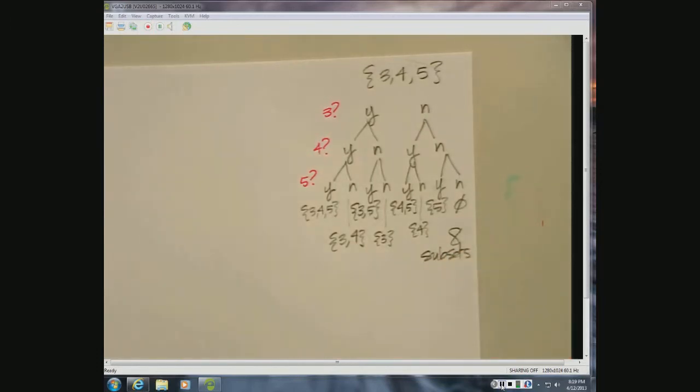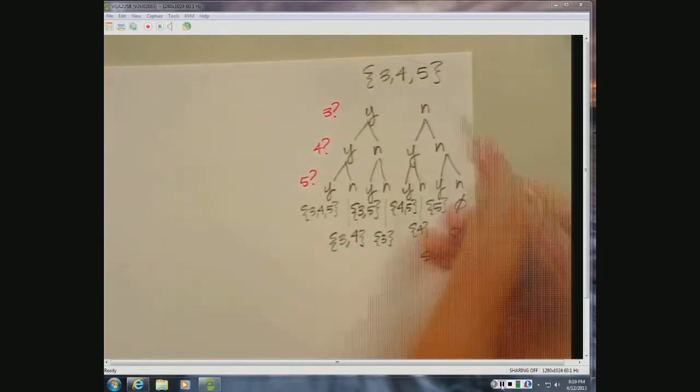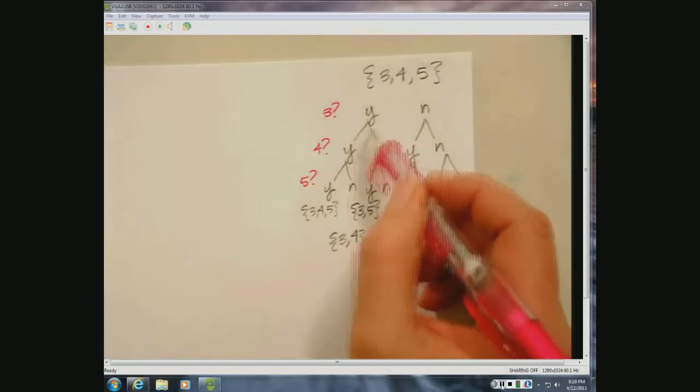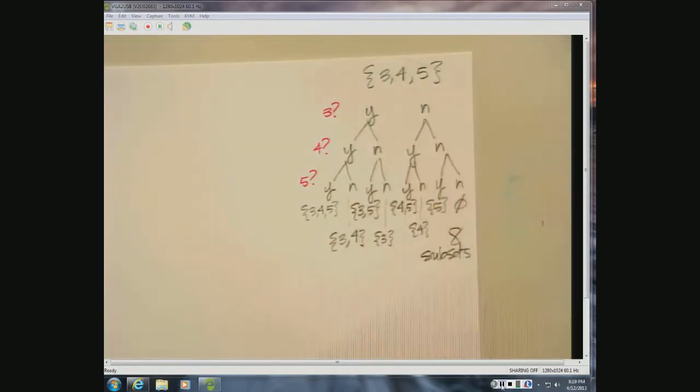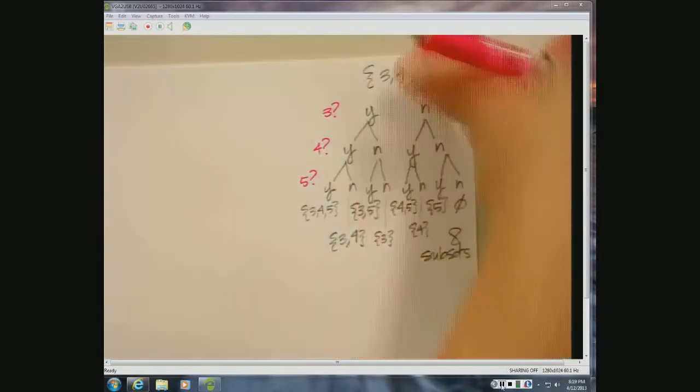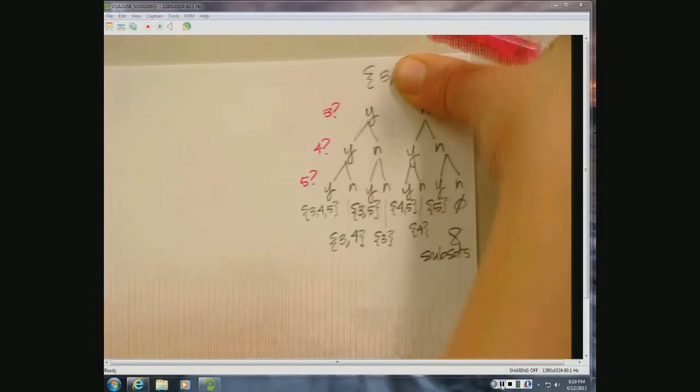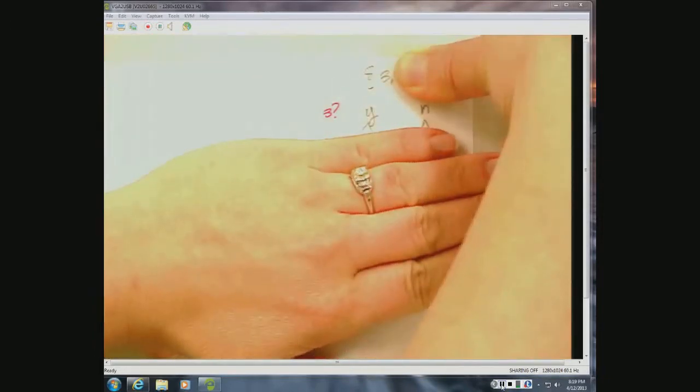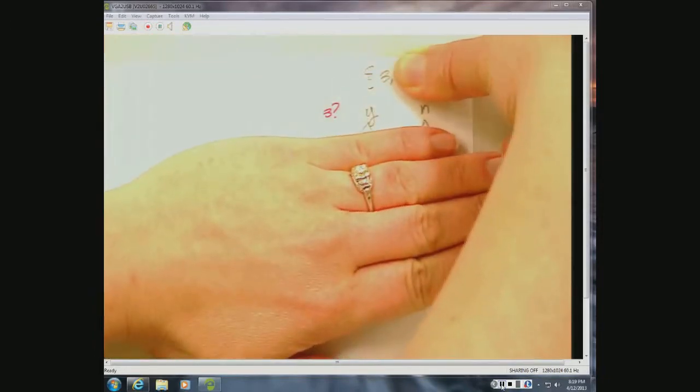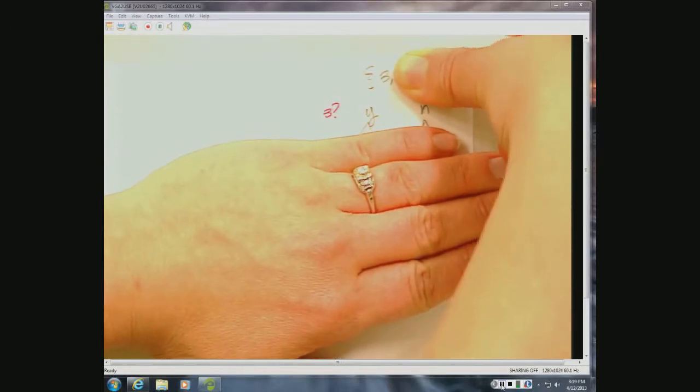Now, because every time we're branching off into 2, what we can do is create a formula here. If I have 1 element in my subset, then we're going to have 2 options. The subset of 3 is either going to be 3 or empty.